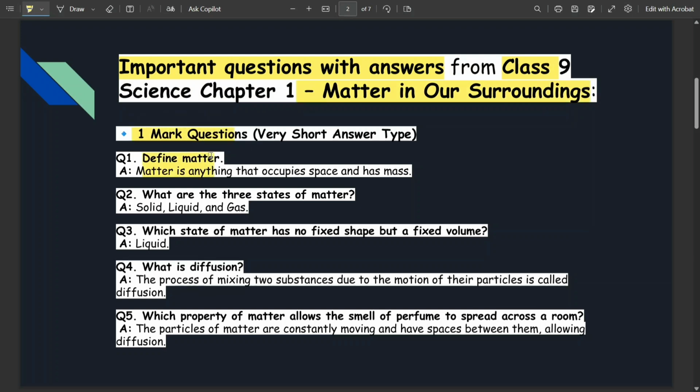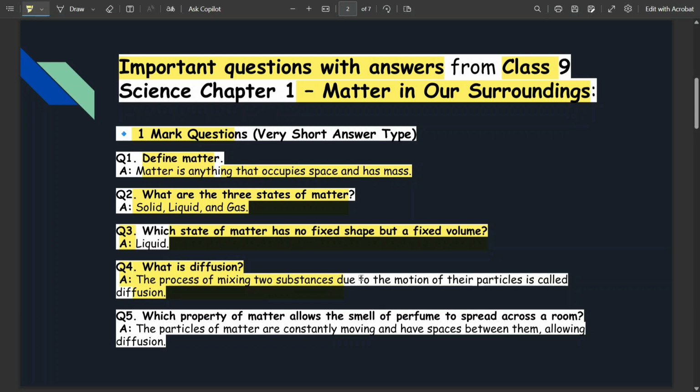So 1 mark question है हमारे like define matter. So matter is anything that occupies space and has mass. So second question is what are the 3 states of matter? So solid, liquid and gas are the 3 states of matter. Which state of matter has no fixed shape but a fixed volume? That is liquid.